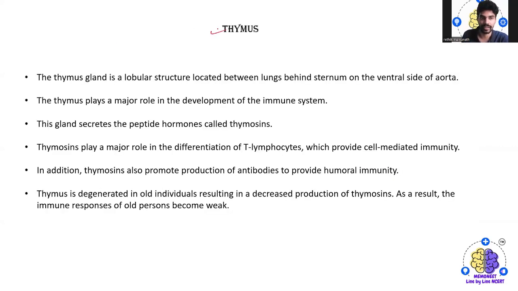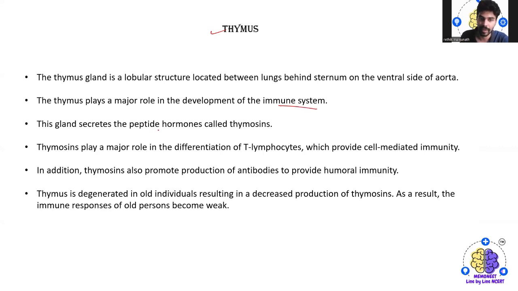So next we have the thymus. The thymus gland is a lobular structure located between the lungs, behind the sternum on the ventral side of the aorta, and it plays a major role in the development of our immune system.